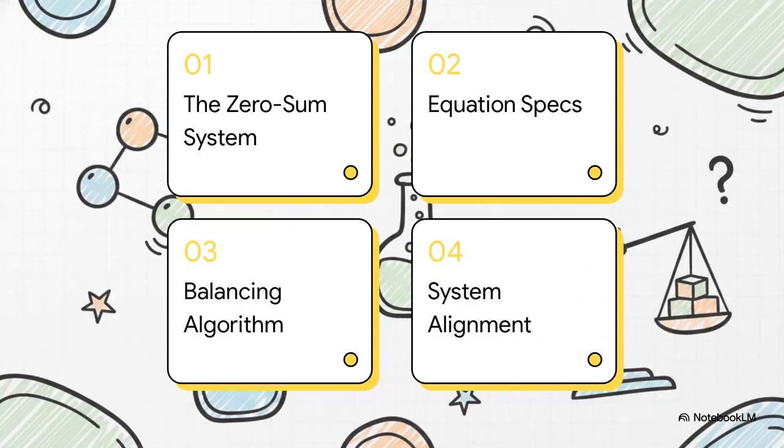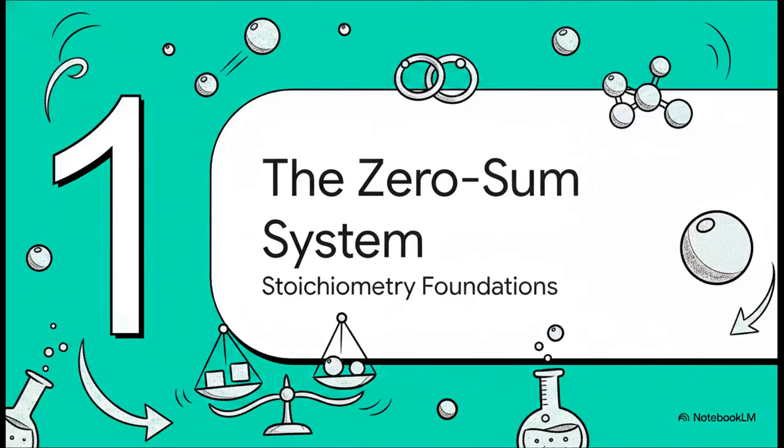So, here is the API documentation index for our session today. 1. The zero-sum system. 2. Equation technical specifications. 3. Iterative balancing algorithm. And 4. System state alignment. Starting with Section 1, the zero-sum system and the foundations of stoichiometry.